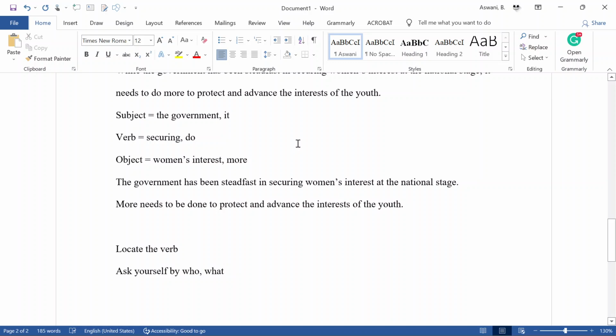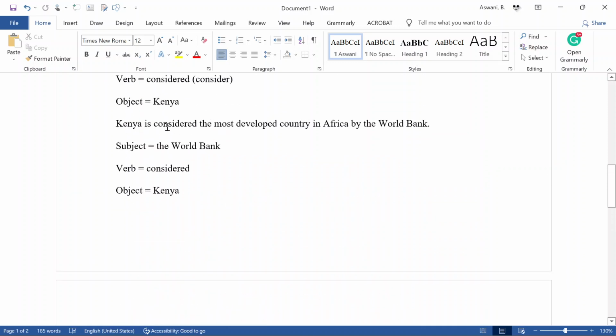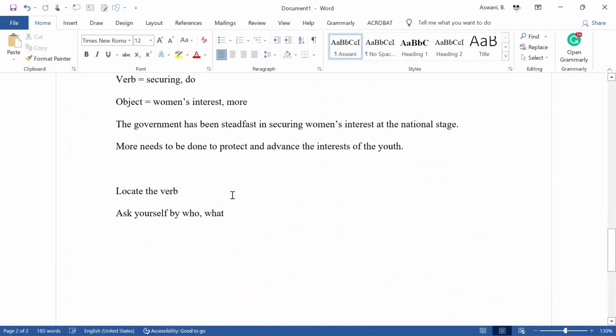Okay, for instance, if you wanted to identify if there's passive voice, you can identify the verb. In this case, the verb was "considered". Ask yourself here by who. Okay, just ask yourself by who in front of the verb. Just add there by who. If you can locate the person in charge in that sentence, then that sentence has the subject. Considered what? Kenya. Okay. So that is the easiest way to identify that.